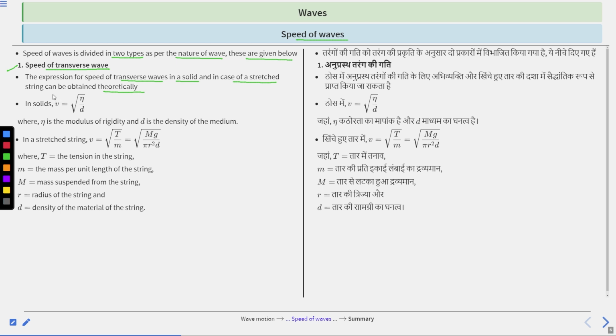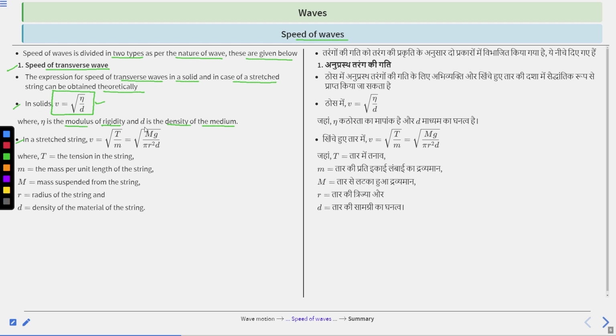In solids, v equals under root eta divided by d. So this is the speed of transverse waves, where eta is the modulus of rigidity and d is the density of the medium. Clear? And in a stretched string, v is equal to under root T divided by m.